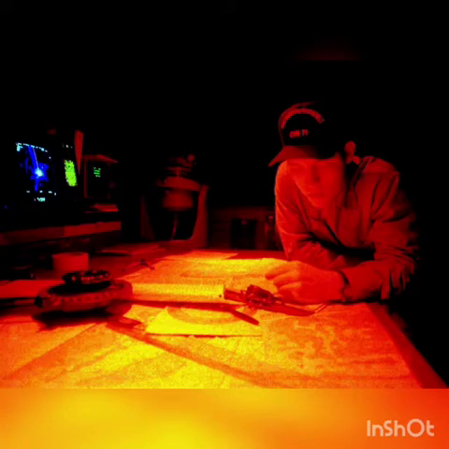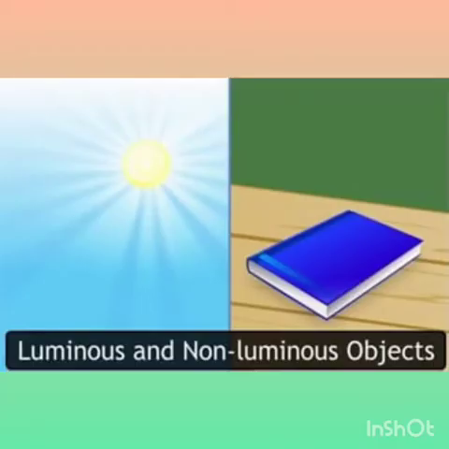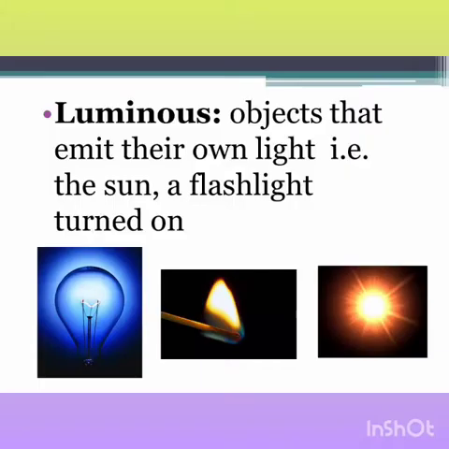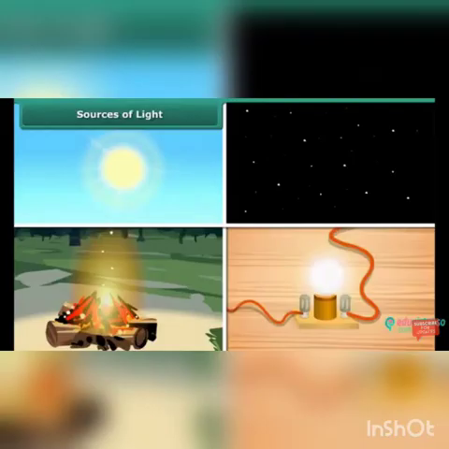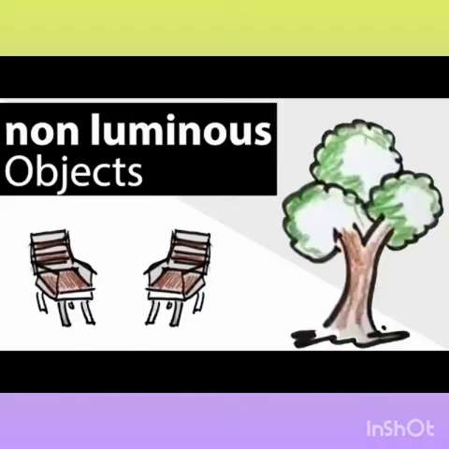Next we will discuss that there are two types of objects: luminous objects and non-luminous objects. Firstly, we discuss luminous objects. Luminous objects emit their own light. For example, the sun and stars are luminous objects. Whereas non-luminous objects are those objects which do not emit light. For example, table, chair, plants and human bodies.